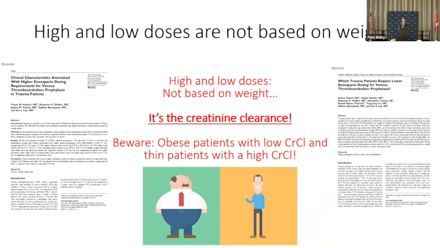So my fellows from a couple of years ago, Yasar Hashim and Jessica Veach, wrote up papers. We looked at within our institution patients who required both high doses of enoxaparin, and then another paper, low doses of enoxaparin. And we compared them to those that require the typical dose.